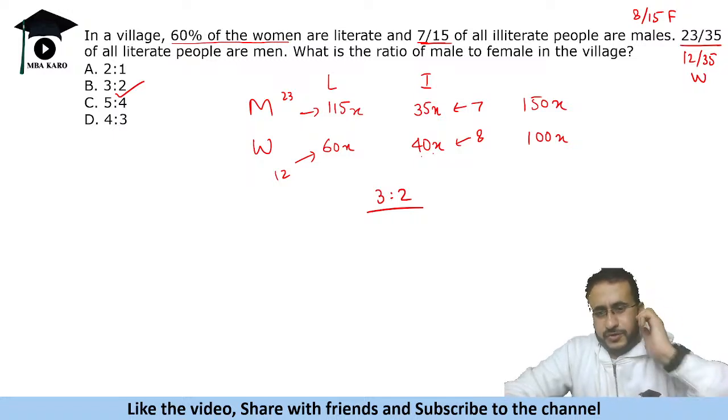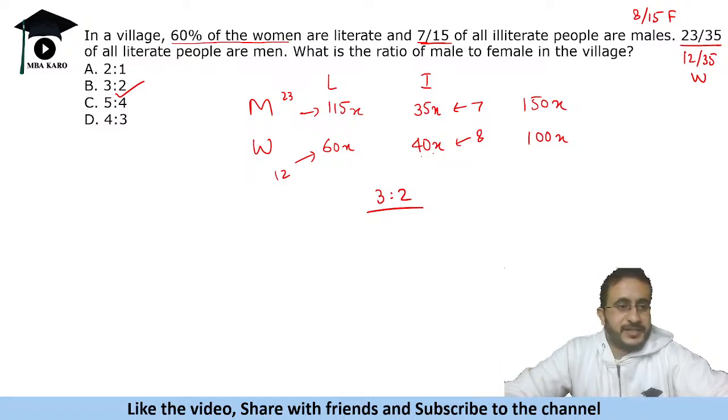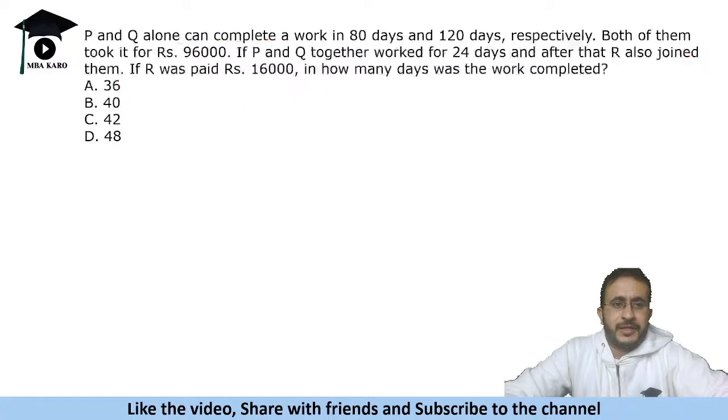All right, so this was not a very difficult question, moderate question, but speed matters in SNAP. Okay. All right, let's see the next question.